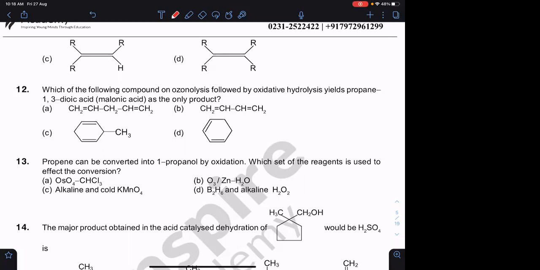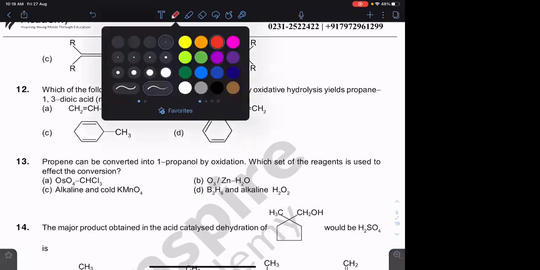We are doing oxidative ozonolysis. I think I have given this same question in one of your exams.